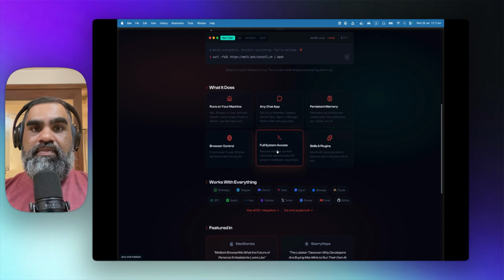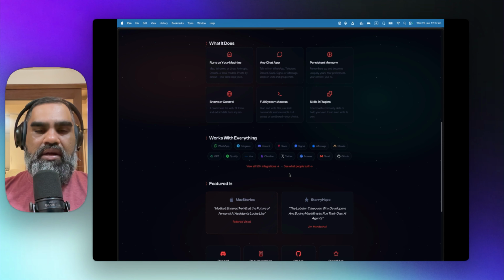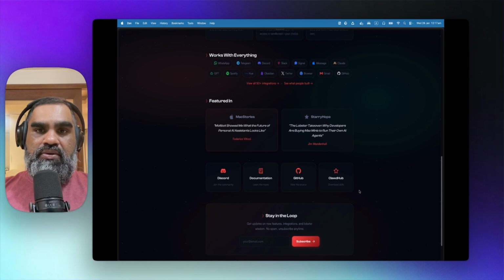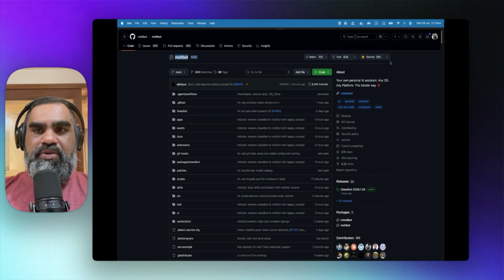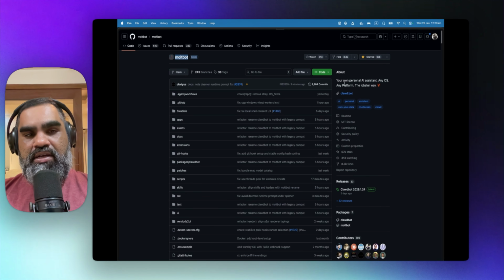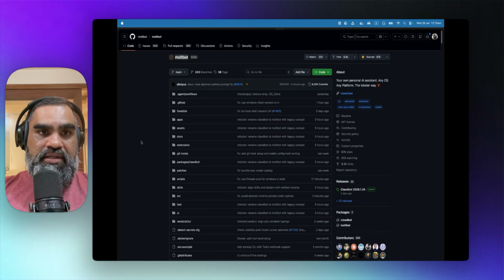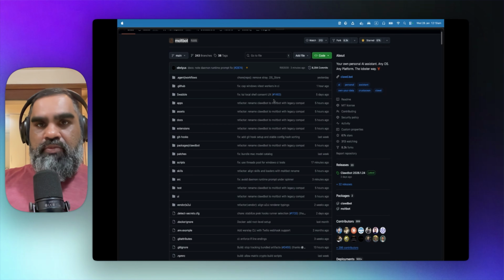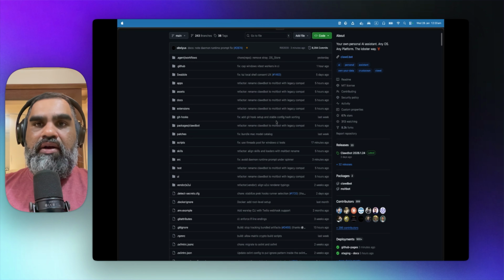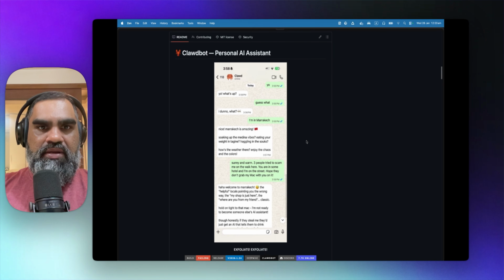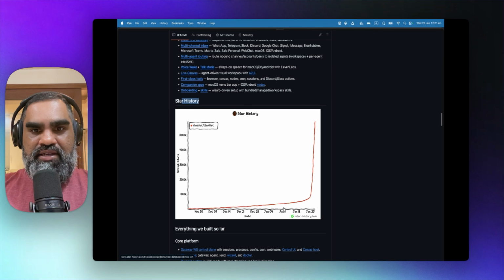I'll show how you can install it using a $5 Hetzner machine, which is like a remote server that you can buy. We will work together through the problems should we encounter any. So we have the documentation ready, GitHub here. In just a few days, it has jumped to 67,000 stars. This is completely open source. You can contribute to their code. You can actually see the code, even clone this on your machine and, using a coding agent like Claude Code, ask how it works to get a better understanding. Look at the star history here, Jan 11, and then it shot up on Jan 25th.